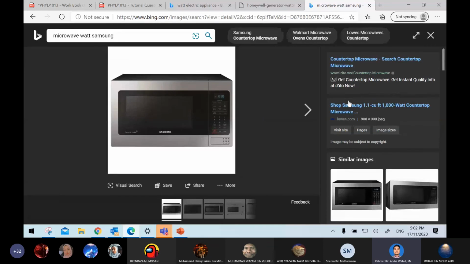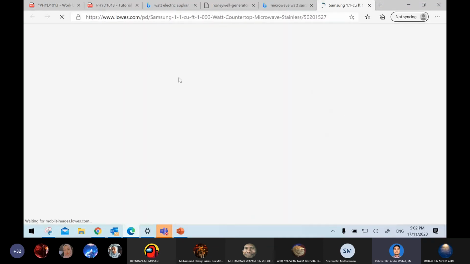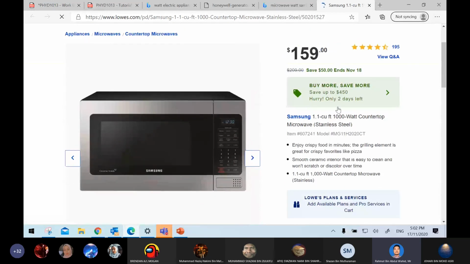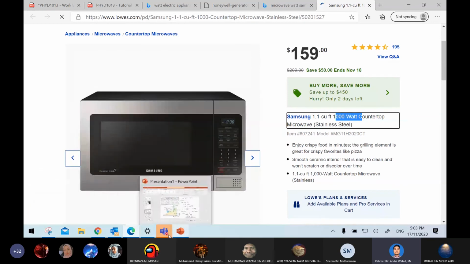I don't know about this, I'm just clicking on this link. This one is 1000 watt. So the higher the wattage rating, the higher the power, or the less time it takes to heat up food. Okay, so that is about power.